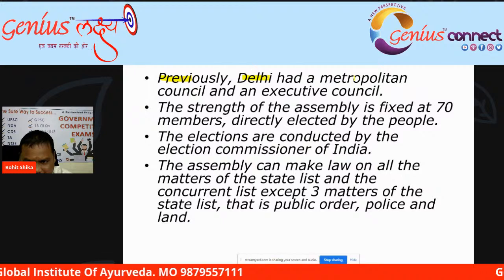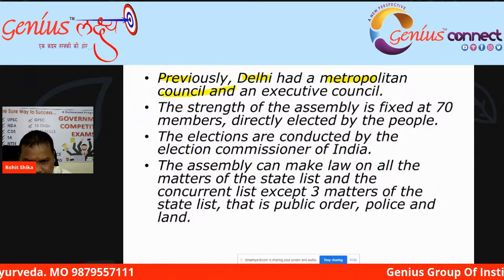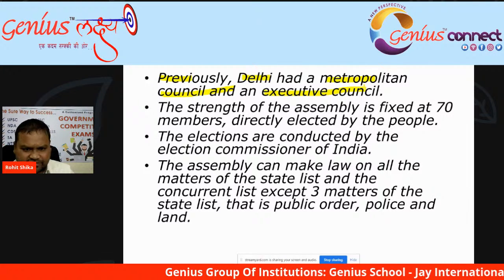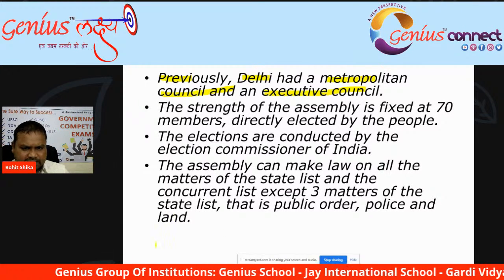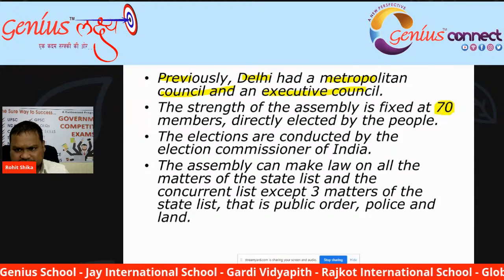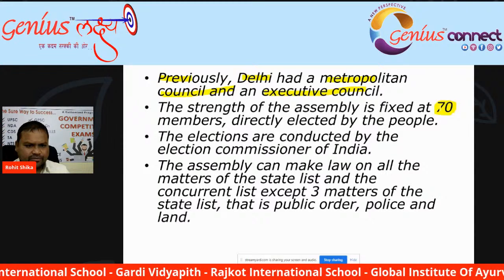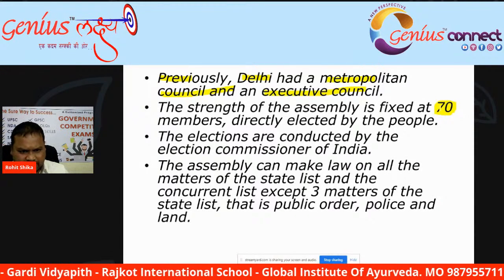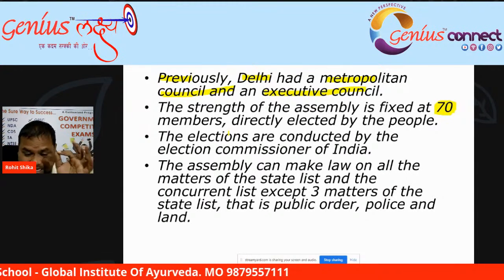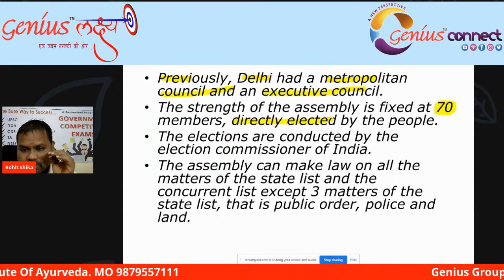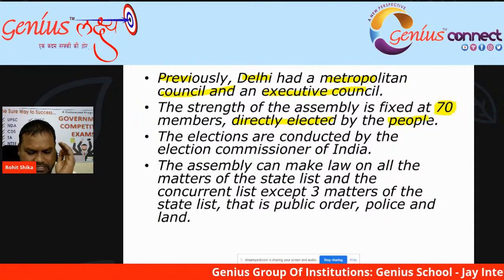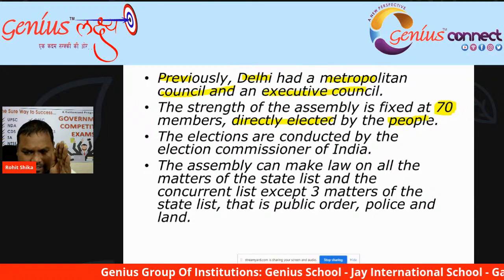Previously, Delhi had a Metropolitan Council and Executive Council. The strength of the Legislative Assembly of Delhi is fixed at 70. There are 70 members of the Legislative Assembly in Delhi, and these 70 members are directly elected by the people of NCT, the National Capital Territory of Delhi.